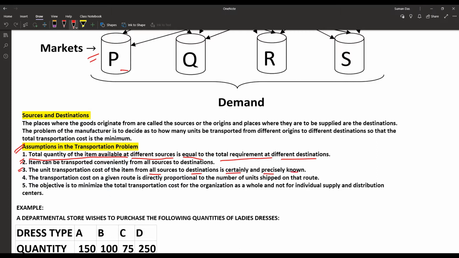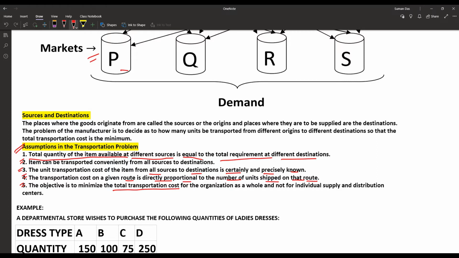That means the values in the table. The transportation cost on a given route is directly proportional to the number of units shipped on that particular route. The objective is to minimize the total transportation cost. That is the main motto of the transportation problem.